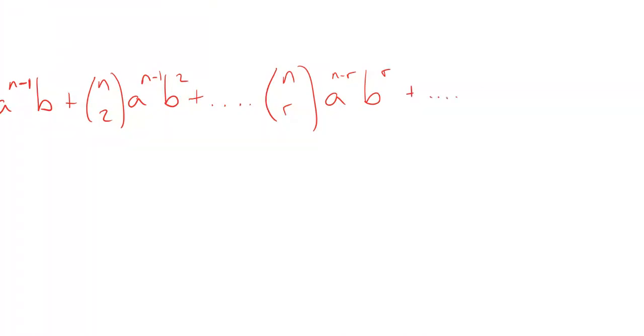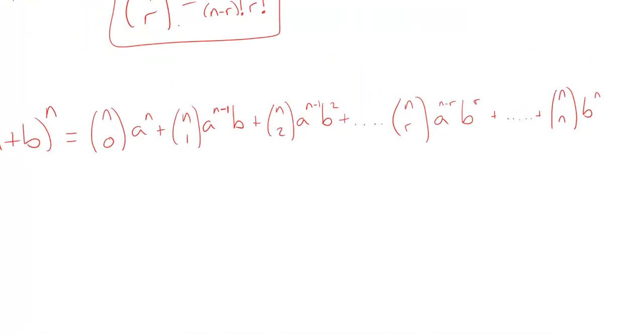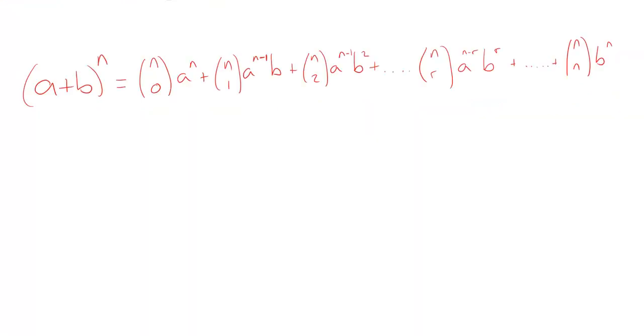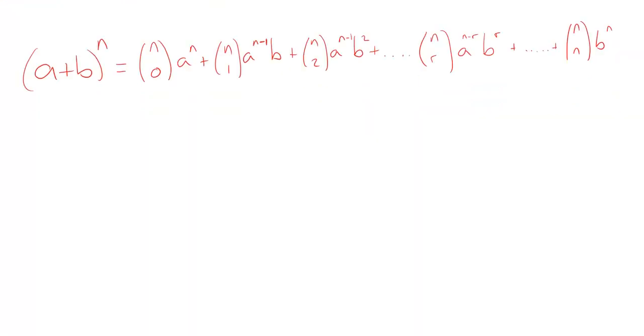And I guess the final term we should probably write down would be the last one, so n choose n. For example, I know it's always 1, but 6 choose 6 or 5 choose 5. There's no power of a, so it's just b to the power of n. Okay, so that is a quick version of the binomial theorem. (a + b) to the power of n can be written like this.